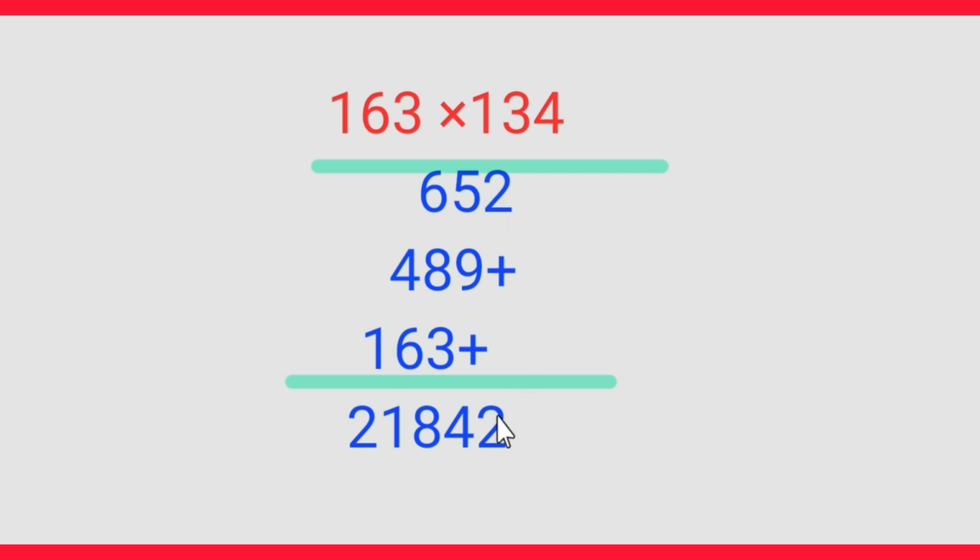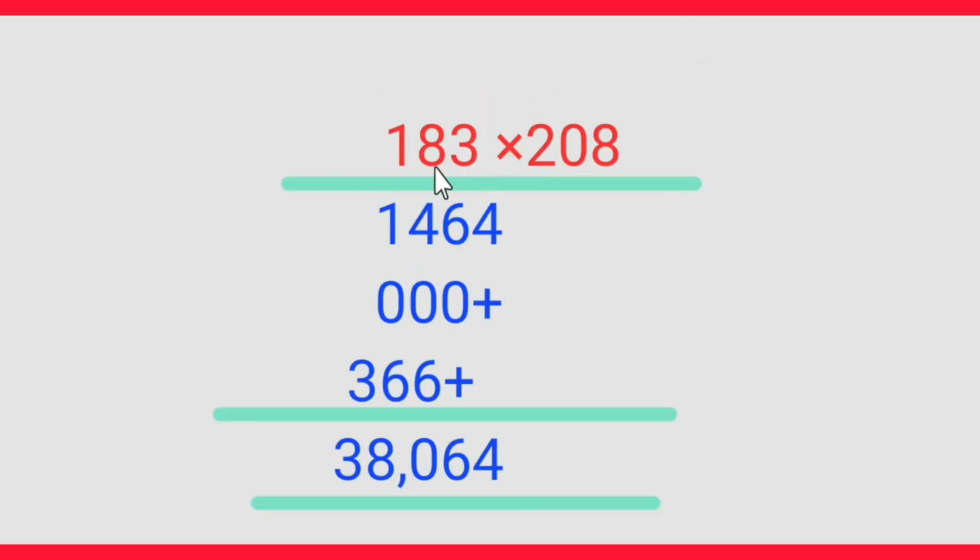Now let us add. 2. Here 5 plus 9, 14, 4, 1 carry. Next 6 plus 1, 7, 7 plus 8, 15, 15 plus 3, 18, 8, 1 carry. 6 plus 4, 10 plus 1, 11, 1 carry. 1 plus 1, 2. So answer is 21,842.